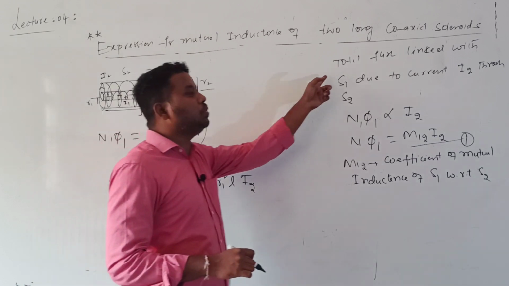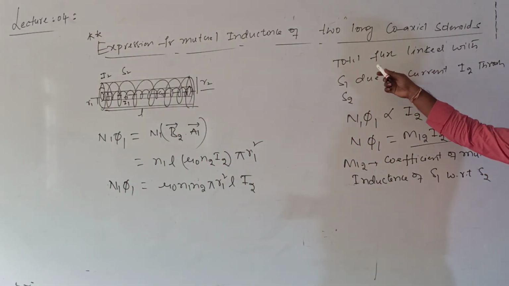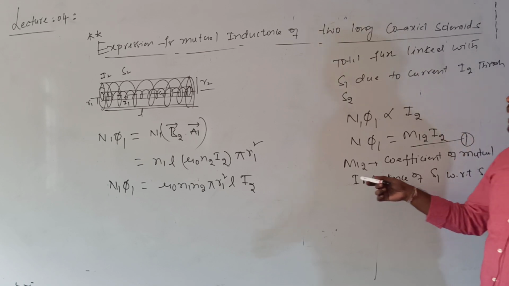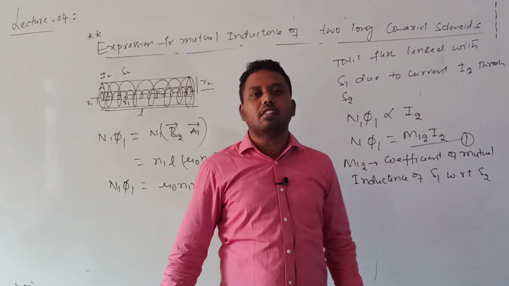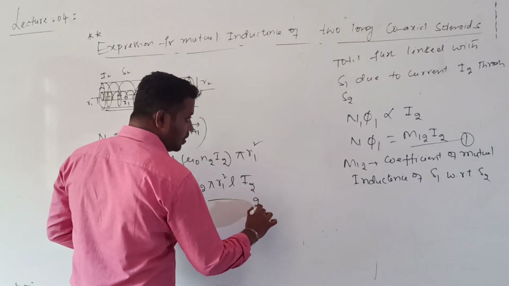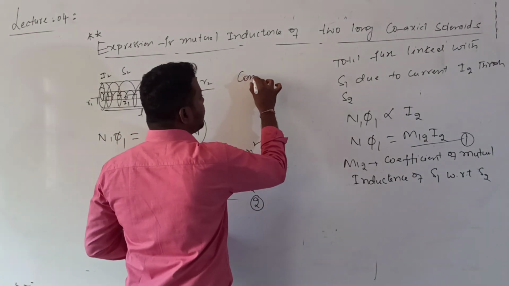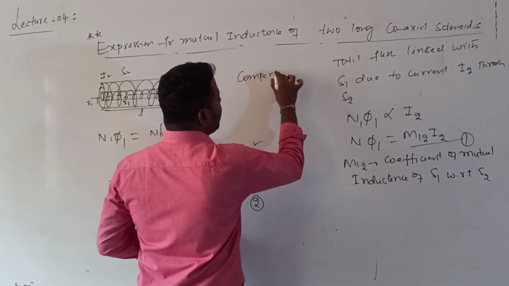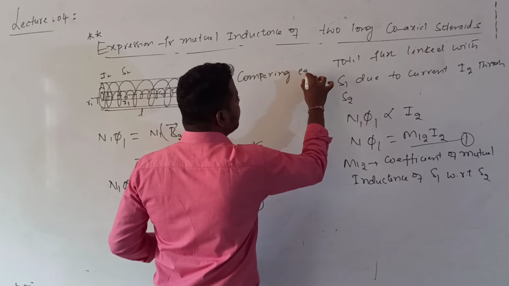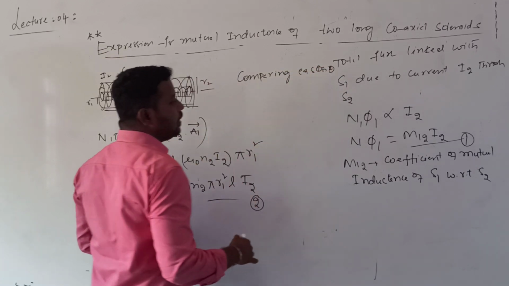We calculated this total magnetic flux according to the inductance definition. Now we calculated this total magnetic flux according to the definition of the magnetic flux. So this is equation 2. By comparing equations 1 and 2, what will I get?